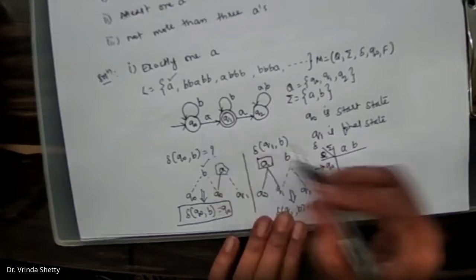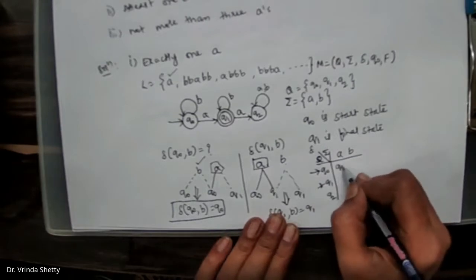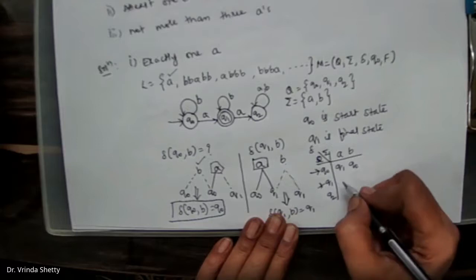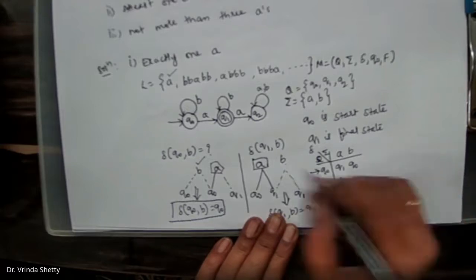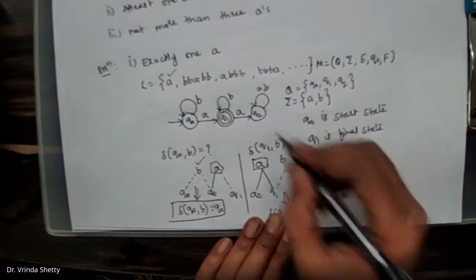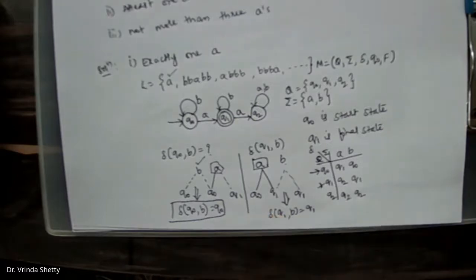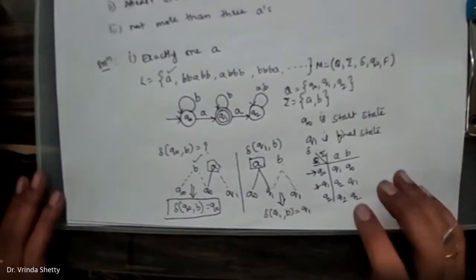So we'll write here: Q naught on A is going to Q1. Q naught on B is going to Q naught. Q1 on A is going to Q2. Q1 on B is going to Q1 itself. Q2 on A and B is Q2 itself. So now we have defined all the 5 tuples for the given problem.